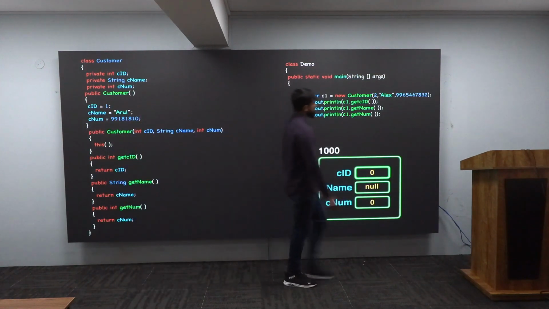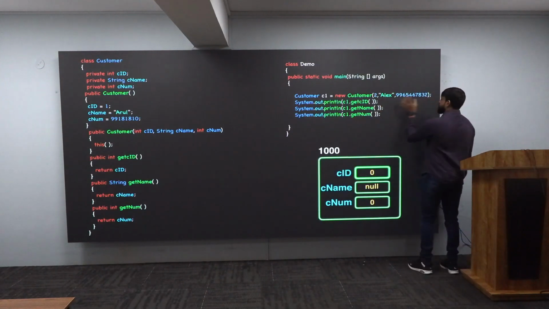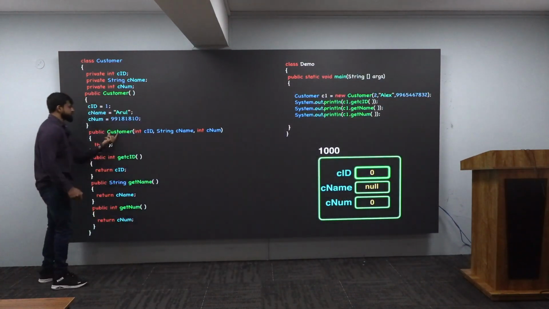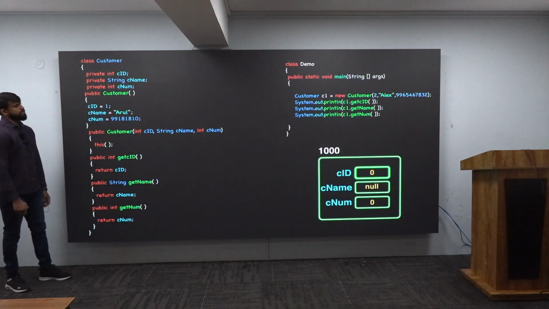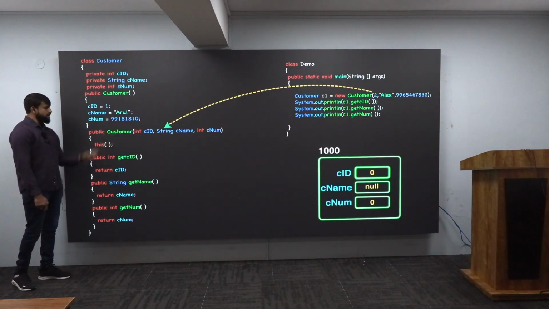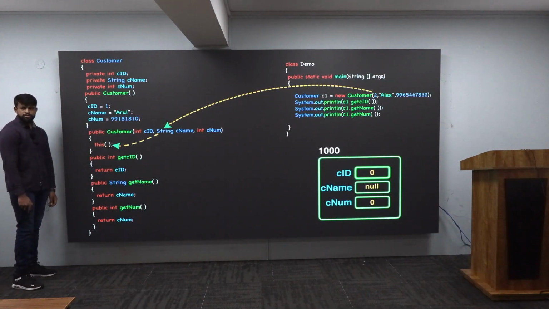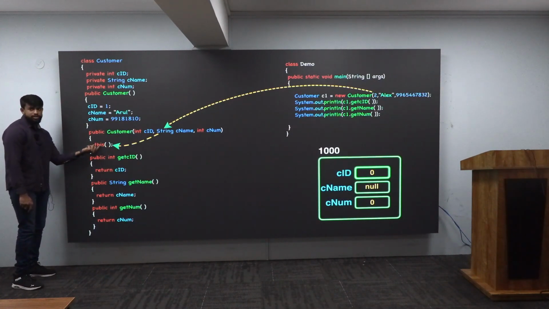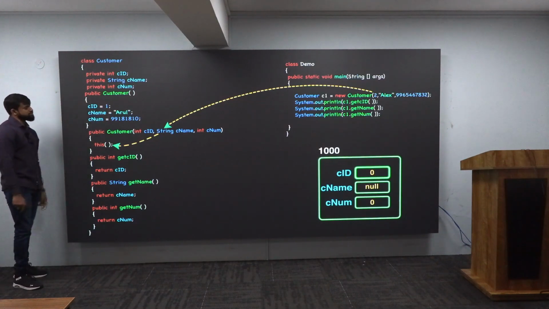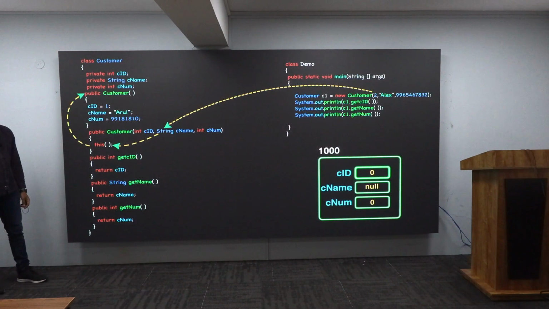After that, open bracket, close bracket, semicolon. You are calling a constructor. Which constructor? The one which is having 3 parameters. That is why control from there will 100% reach this constructor, and that is what I am showing to you. So from there, control will reach here. And after that, it will encounter this. This means what? You are calling another constructor. Very good. Do you have another constructor? Yes. What kind of constructor are you calling? 0 parameters. Do you have that also? Yes. Means from here, it will chain to this constructor like this. Getting this much? Very good.